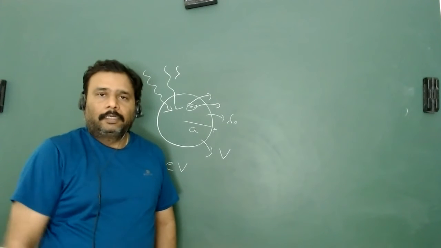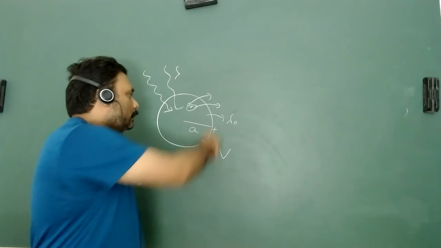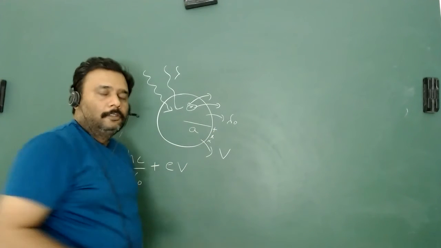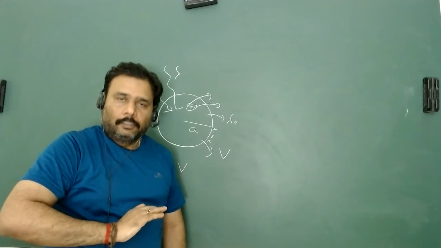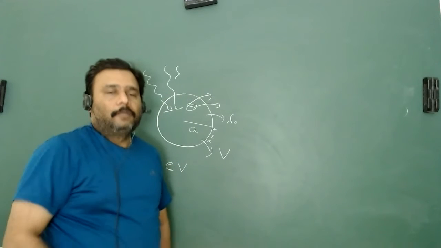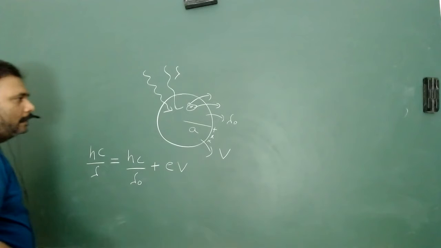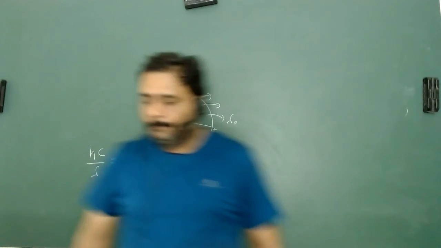No electron is coming out, because the metal is positively charged, so it is just pulling the electron back. It does not let the electron go out from this metal surface. From here we can easily calculate the potential.